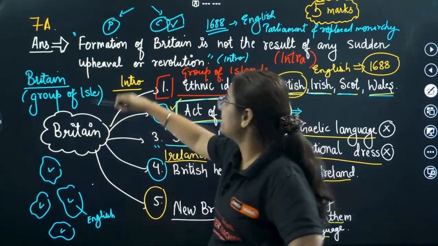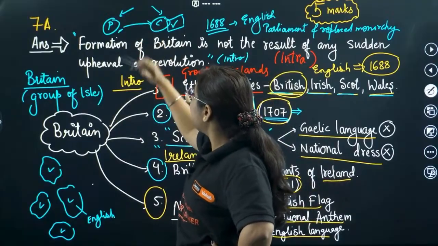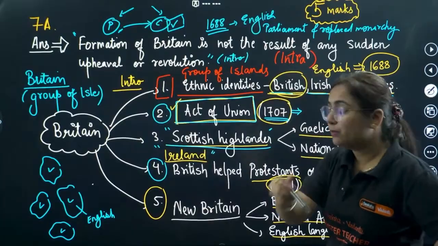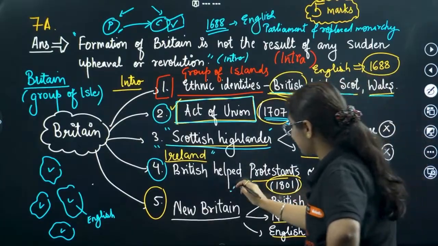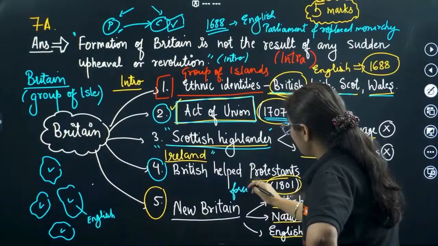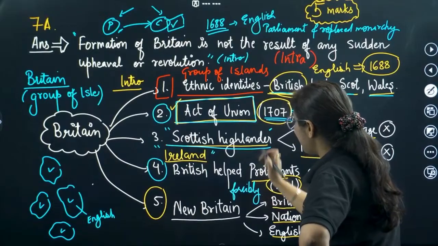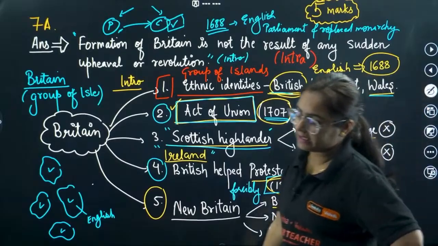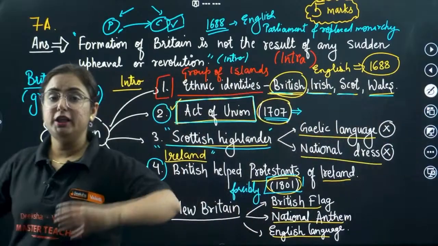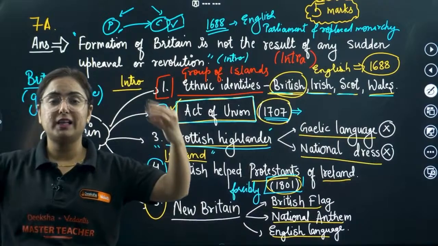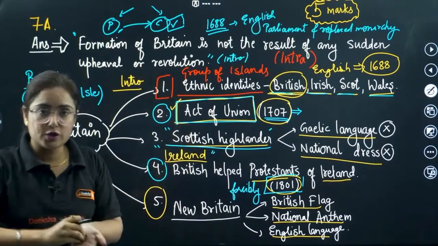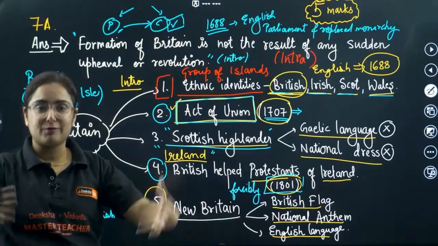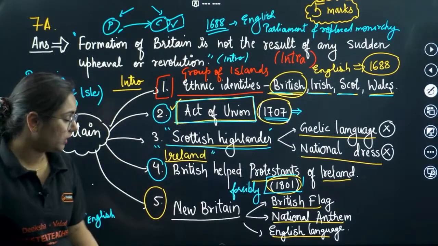So they started supporting the Protestants against the majority Catholic group, and forcibly they incorporated Ireland in the year 1801. Get it? And this is how the new United Kingdom of Great Britain was formed, to make them more powerful and dominating.